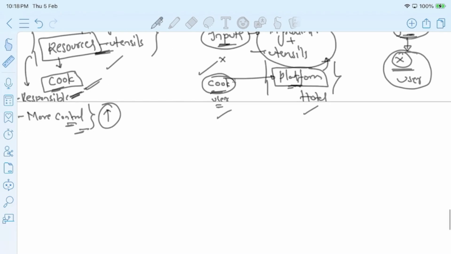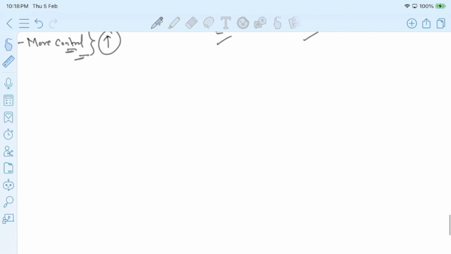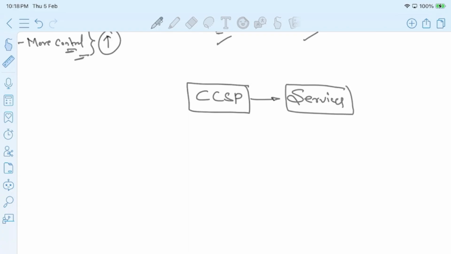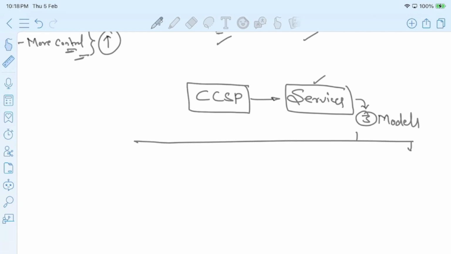In the same way, if we connect this story to the technical side, even the cloud computing service providers like AWS, Azure, GCP, etc., are also providing services to the customers. What services are they providing to the customers over the internet? These cloud services are divided into three models. We can segregate these services into three models. So those three models are known as infrastructure as a service, platform as a service, software as a service.